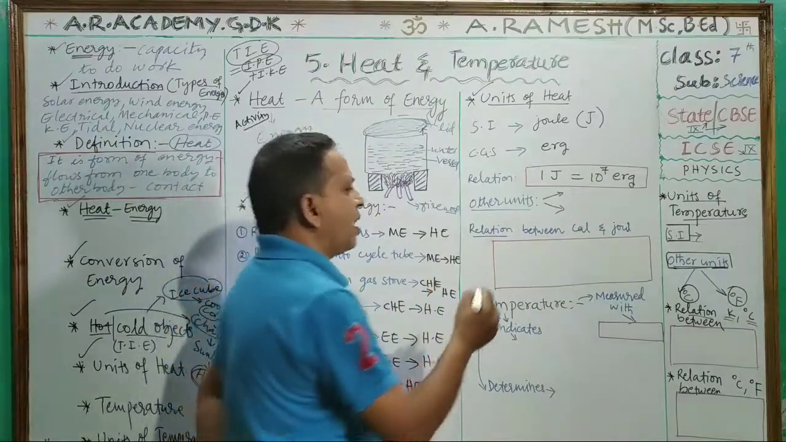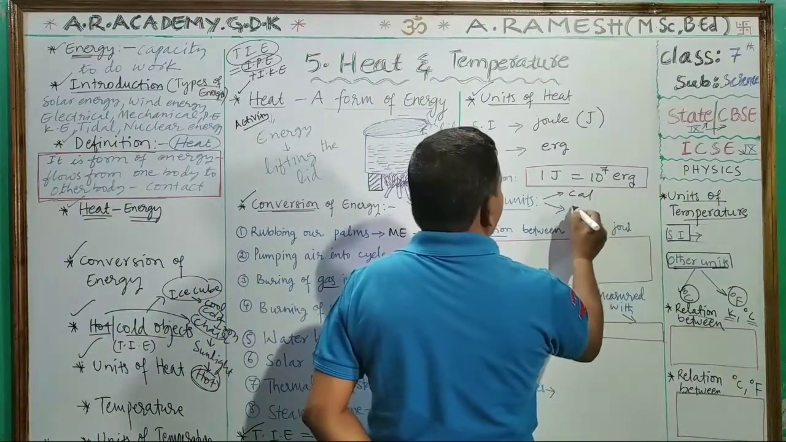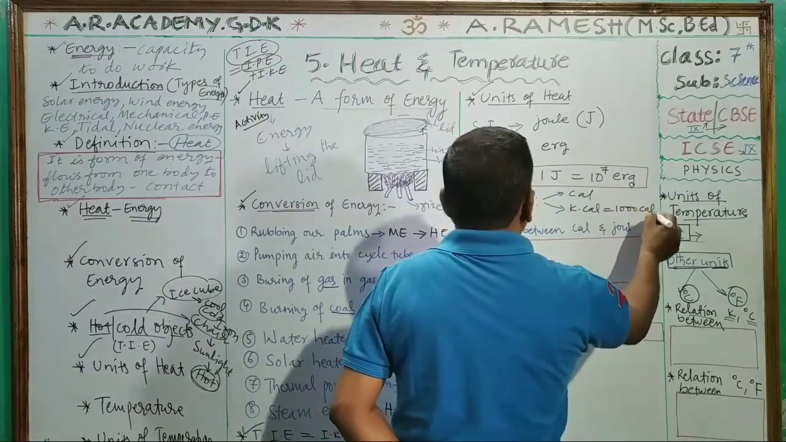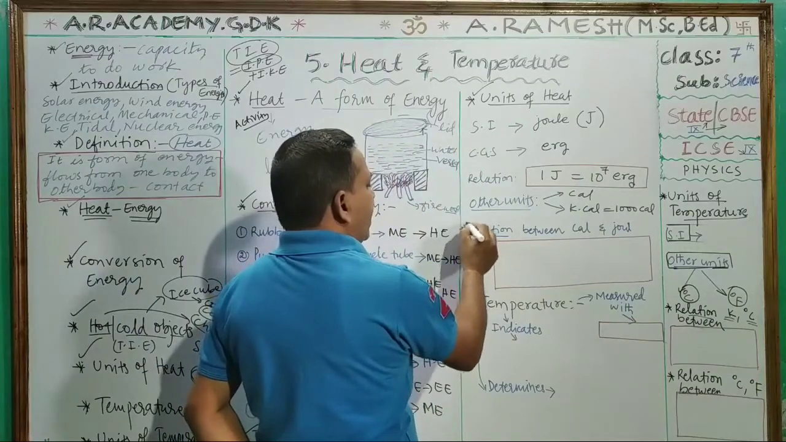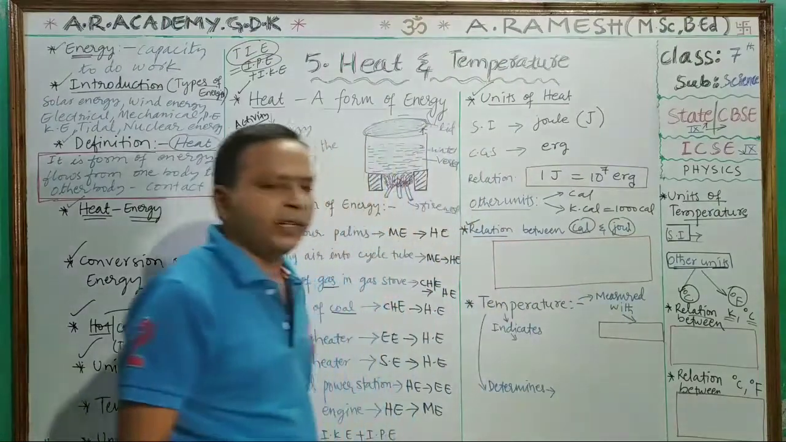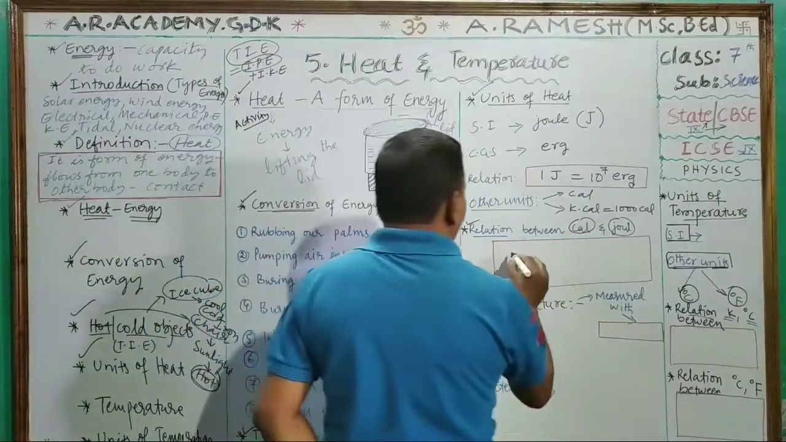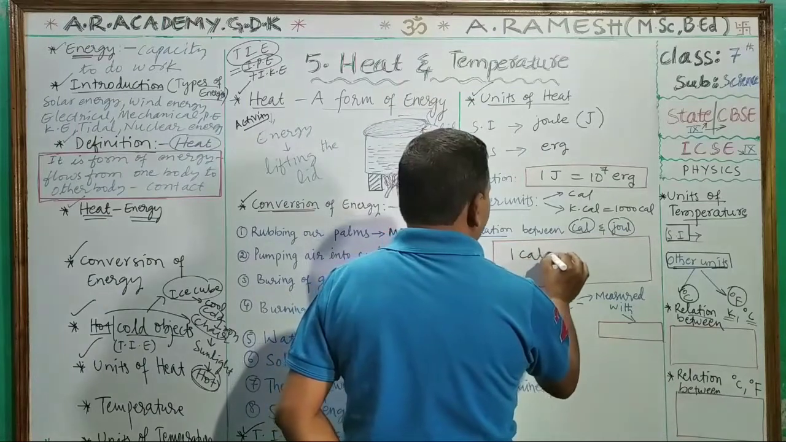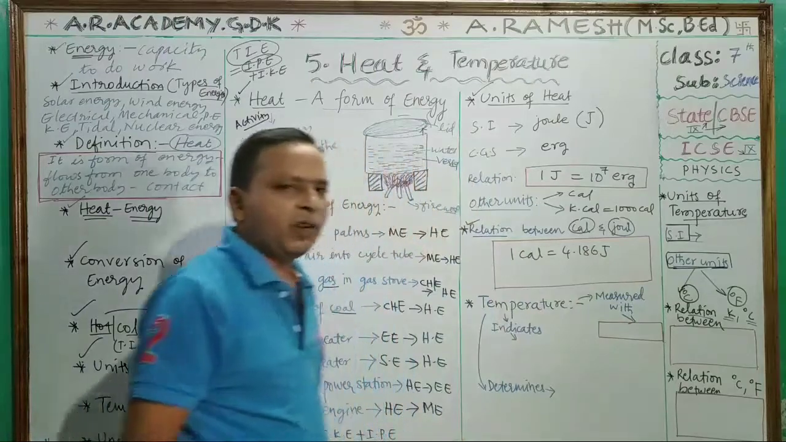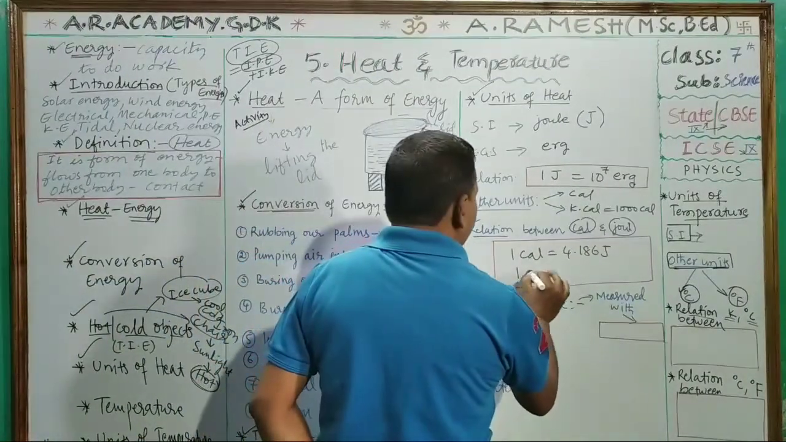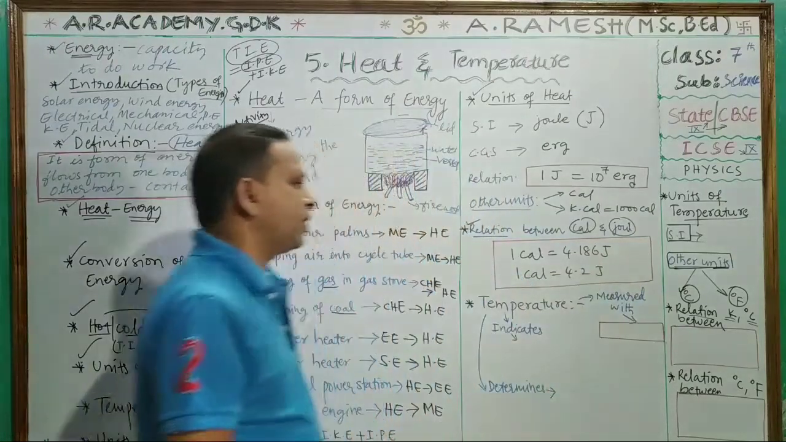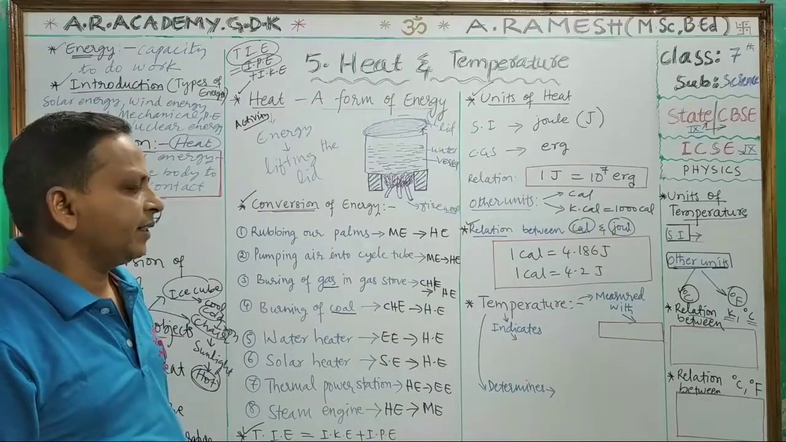And other units are calories or kilocalories. Kilocalorie means 1000 calories, remember children. And then we try to understand the relation between the calories and joule. 1 calorie is 4.186 joules. This can be written as 1 calorie equals 4.2 joules also. This you remember children. This is the relation between calorie and joule.